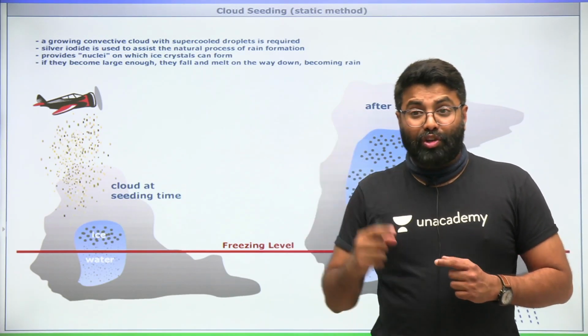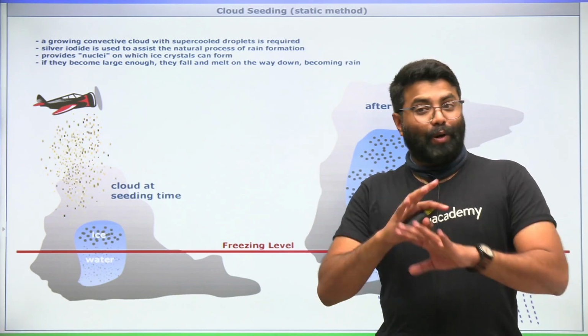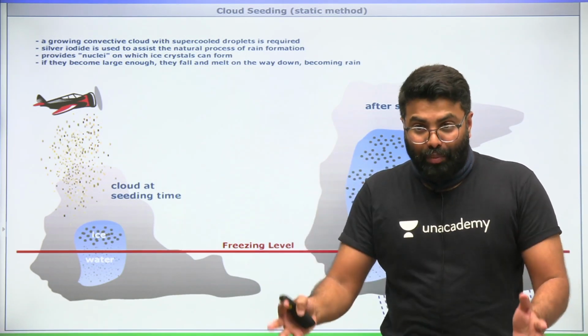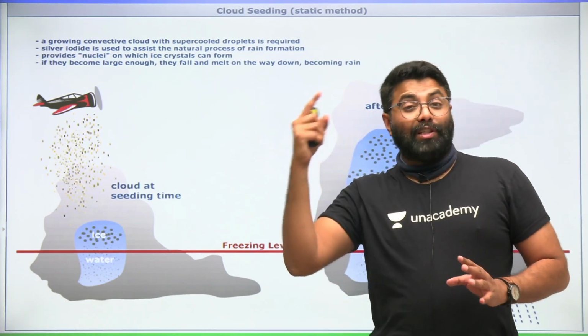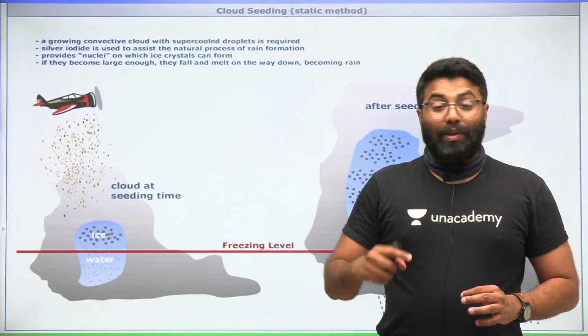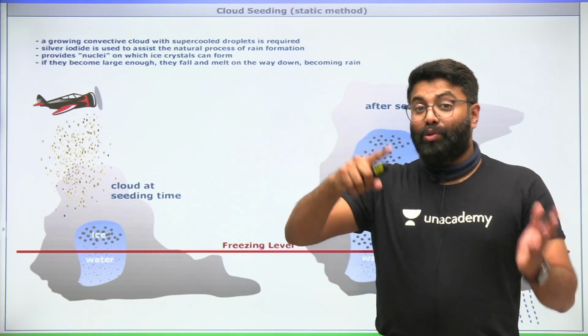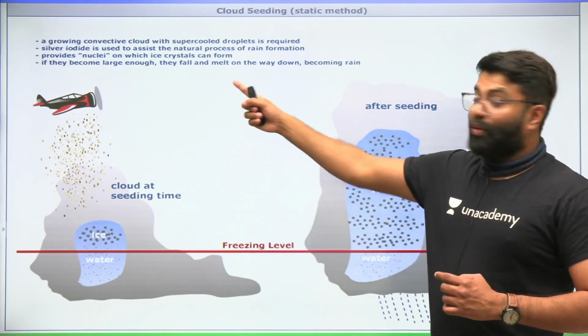So what if there is no moisture? Then the clouds are not formed, correct? So we need sufficient moisture as well as dust particles. So what if there are no dust particles? When there are no dust particles, we can introduce dust through cloud seeding.